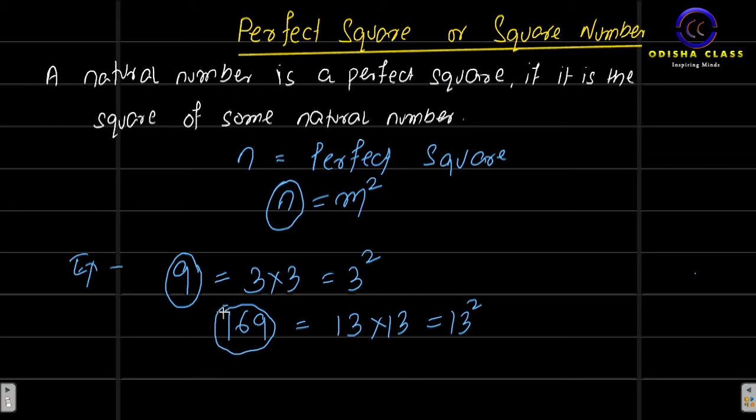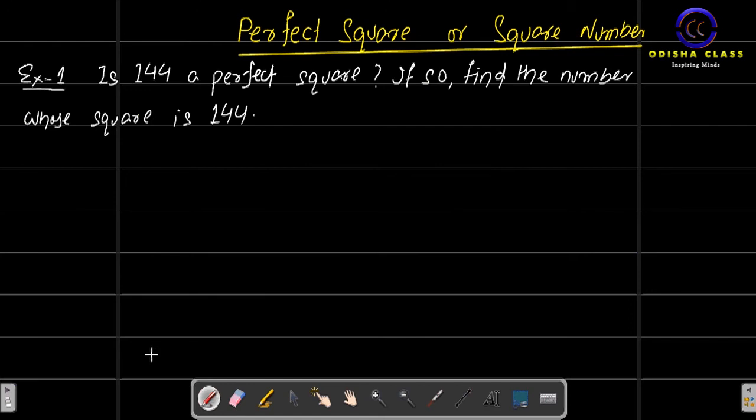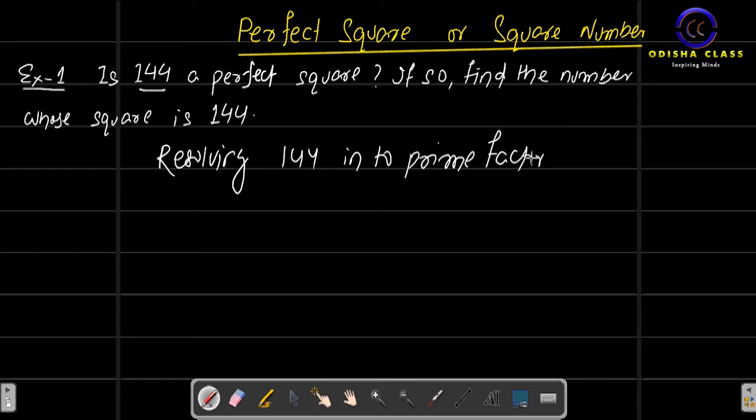Okay. With more examples, we'll find out whether these numbers are perfect squares or not. Let's take example 1. Is 144 a perfect square? If so, find the number whose square is 144. Now, what will we do? Resolving 144 into prime factors. In our previous classes, we learned how to do the factorizations. Okay, let's write here.